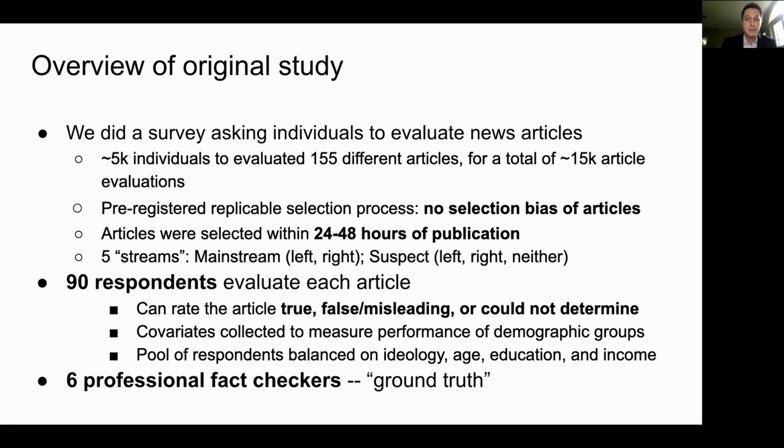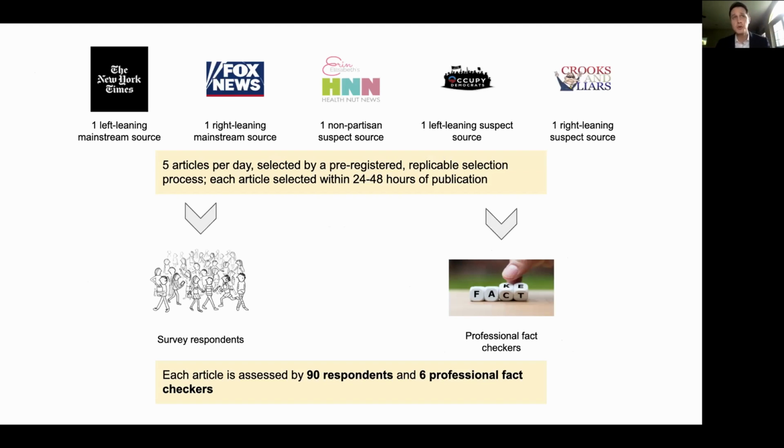When we sent these surveys out to lay people, respondents, we also sent them out to 6 professional fact checkers. These are people who work full-time at places like The Atlantic, and asked them to do a very similar survey to help us establish ground truth. So we would see what the 6 fact checkers said to actually figure out if an article was true or false or not. And here's a quick visual of what we're doing.